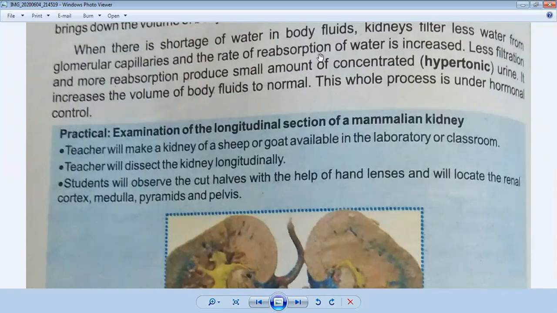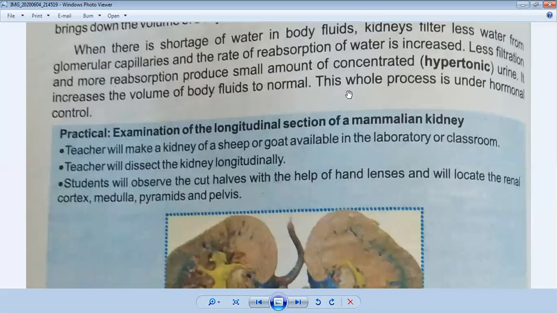So less filtration and more reabsorption produce a small amount of concentrated, hypertonic urine. Hypertonic is a state of tonicity with more solute and less water. So a hypertonic, concentrated solution will be produced. It brings the volume of body fluids back to normal.